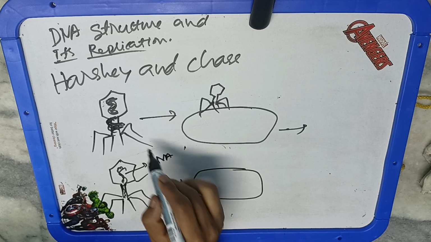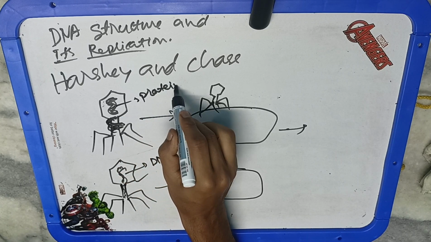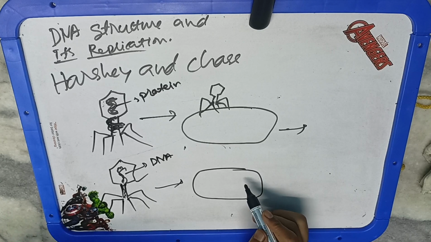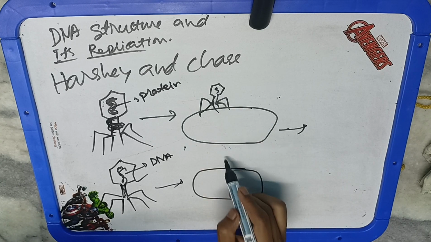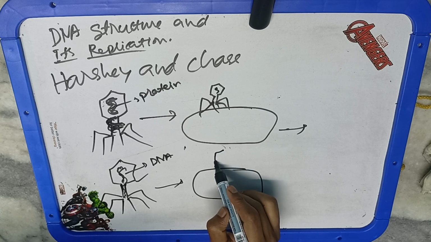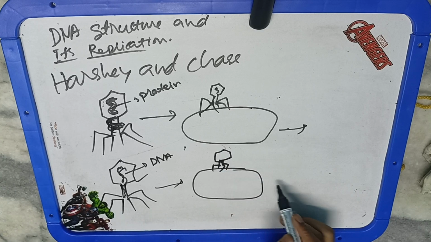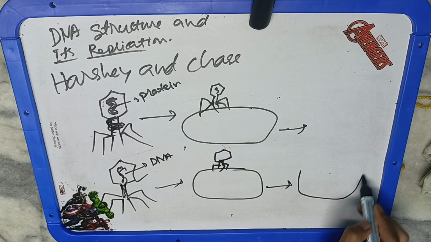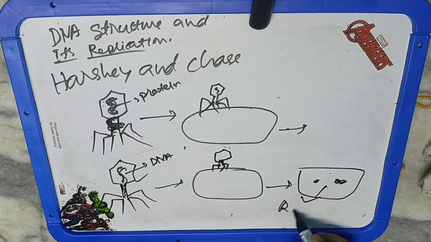तो इन्होंने कंक्लूड किया ओनली द फेजेस व्हिच आर लेबल्ड विद द रेडियोएक्टिव फास्फोरस P32 transmitted radioactivity in the daughter phages. This provided a strong evidence that DNA is the genetic material, not the protein. तो यहाँ से क्लियर हो गया था कि DNA is the genetic material, not the protein. They concluded that genetic material must be DNA carrying radioactivity inside the bacteria and to the offspring phages। तो यहाँ से फाइनली क्लियर हो गया था कि the DNA is the genetic material, not the protein।